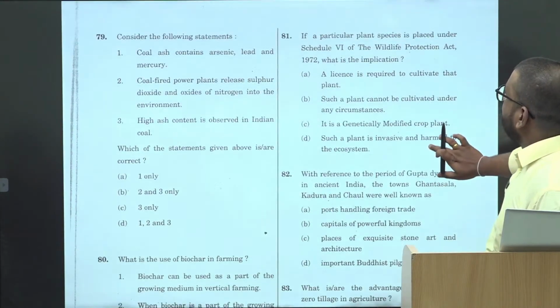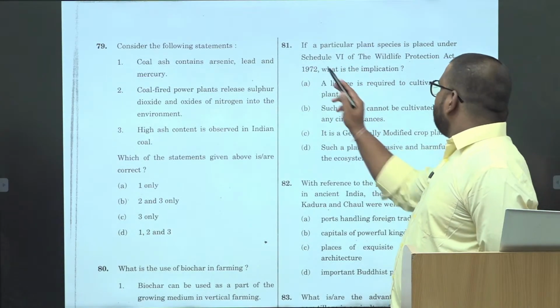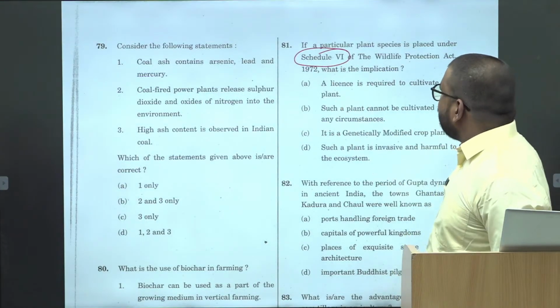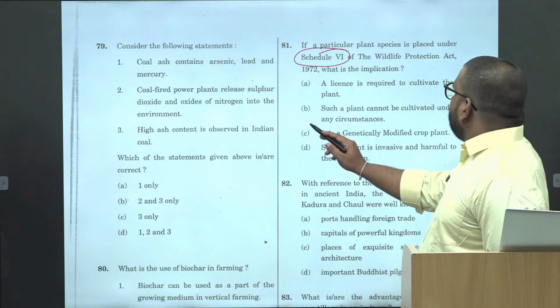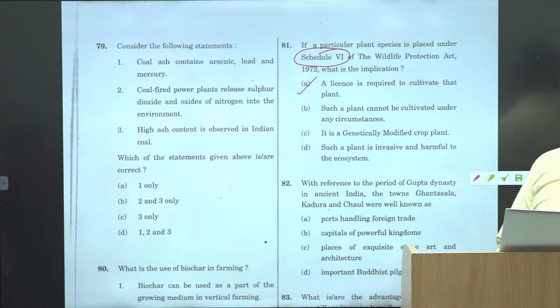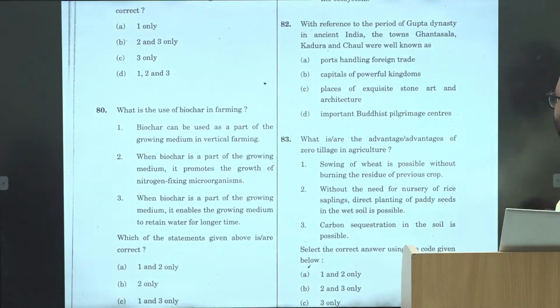Then if a particular plant species is placed under schedule 6, again it is a knowledge based question. You need to know all the schedules. वर्मिन का schedule कौन सा है? 5. ठीक है. So with respect to schedule 6, you need a license. So this is from the static of environment. ये knowledge based आपका question start होना चाहिए. ठीक है.